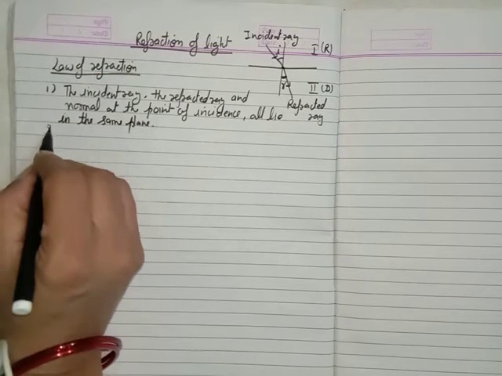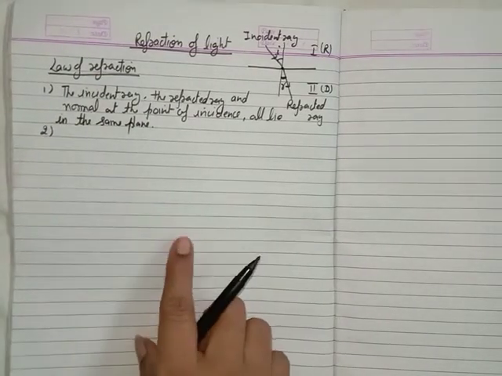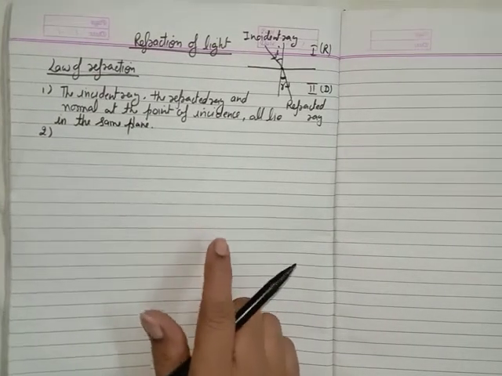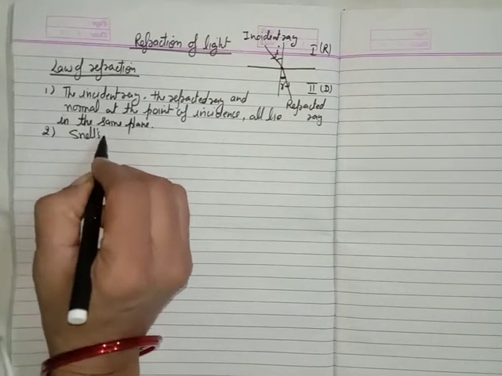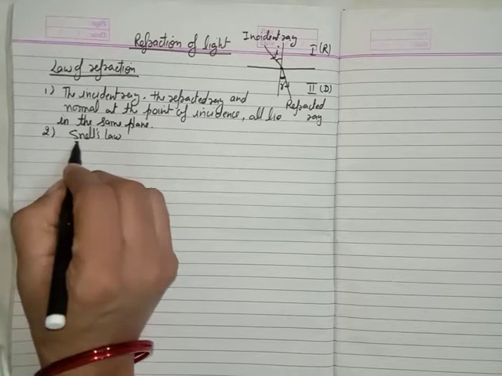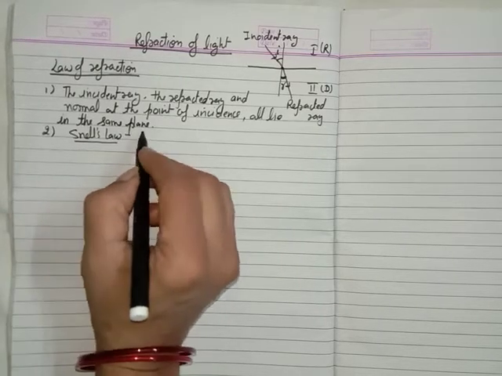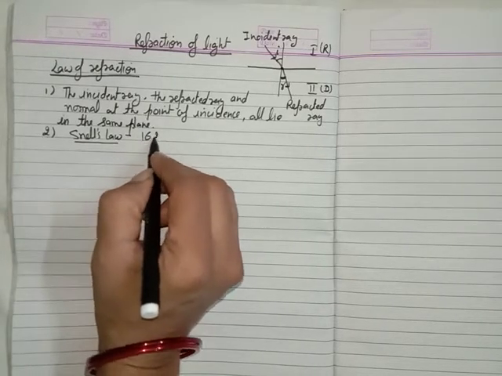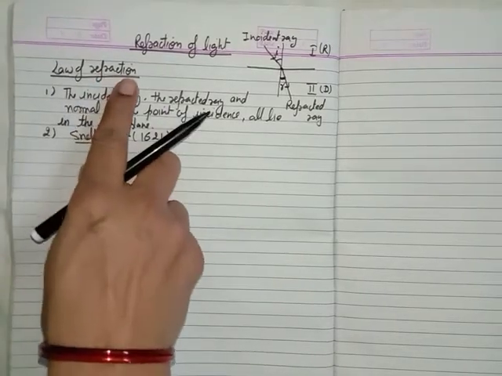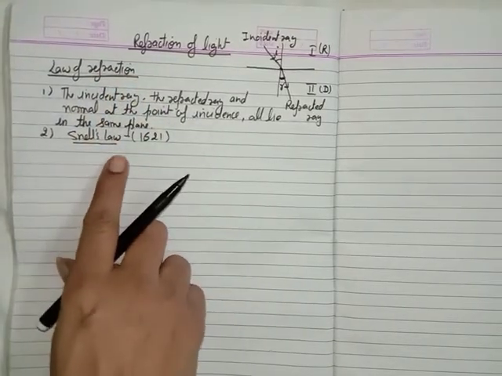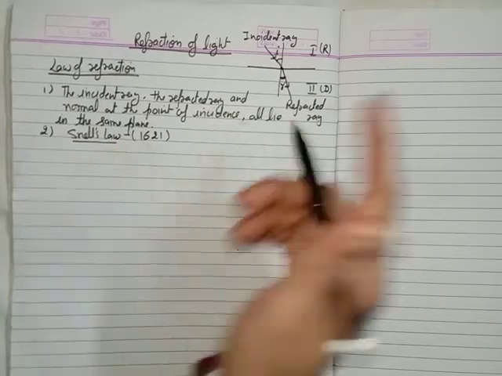And what about the second law? Actually, the second law is called Snell's law. It is also called Snell's law, and this law was given in the year 1621. And according to this law, the second law of refraction, that is Snell's law, according to this law, the